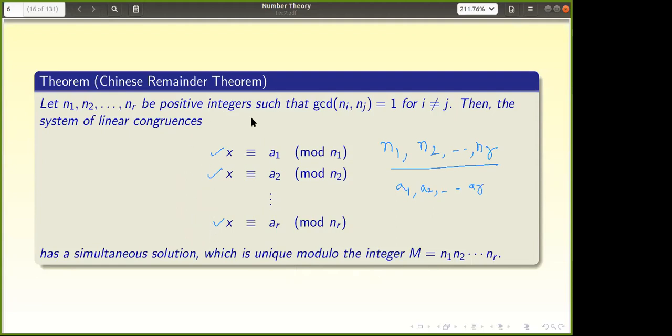Okay. So it has a lot of applications. So how to prove it? Do you see something like this in linear transformations, in linear algebra?